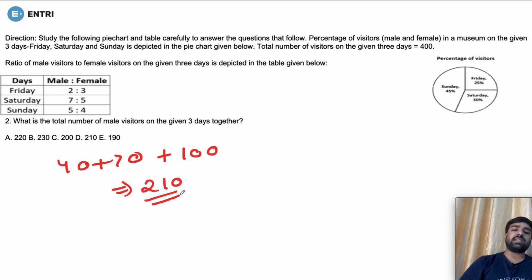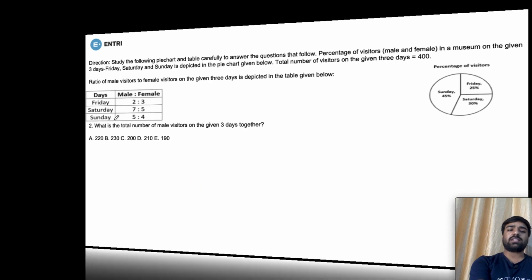So our correct answer is what? Our correct answer is 210. That is option number D is correct. Let's move on to the next question.